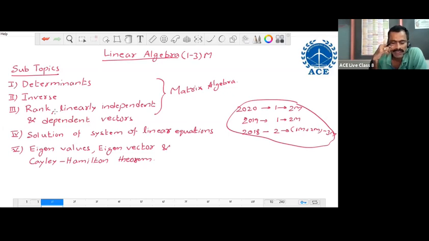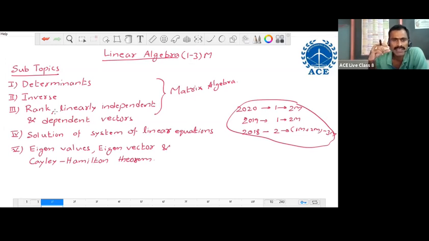We start with the determinants only. From the determinants topic, we have GATE questions on 2 by 2 determinant, 3 by 3 determinant, and 4 by 4 determinant. Most of the GATE questions are on 3 by 3 and 4 by 4 determinants. That is why we start with the second order determinant and we stop with the fourth order.